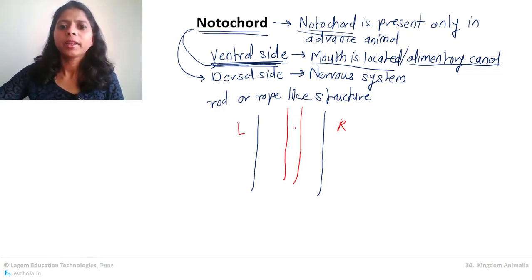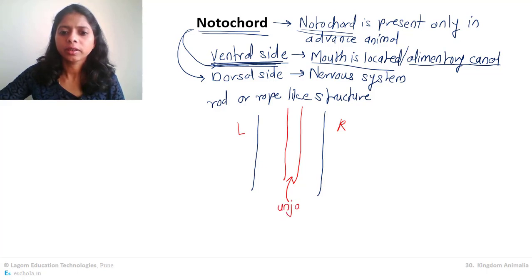Getting my point? Now when we see this structure, it is a continuous structure. You will not find any joint in between. It is an unjoined structure. Unjoined means continuous structure, and rope-like.